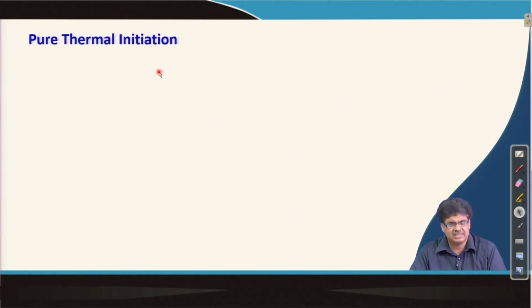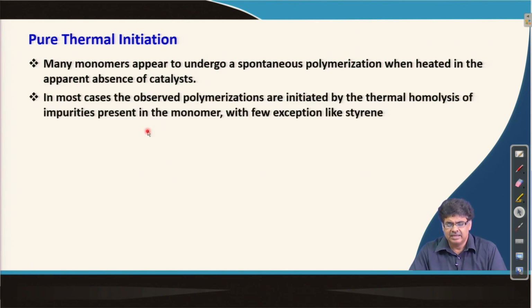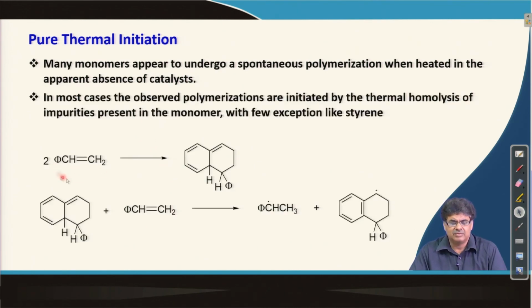There are few exceptions like styrene, where two styrene molecules dimerize by a Diels-Alder reaction to get this, and then a hydrogen atom transfer happens between the dimer and a styrene monomer to produce these two radicals, which start polymerization and form polystyrene. So, if we want to store styrene, it is very difficult unless we keep it at low temperature and in the dark. Most styrene bottles come with